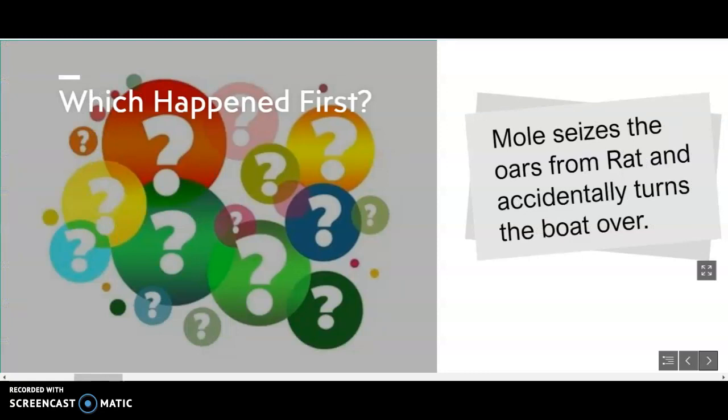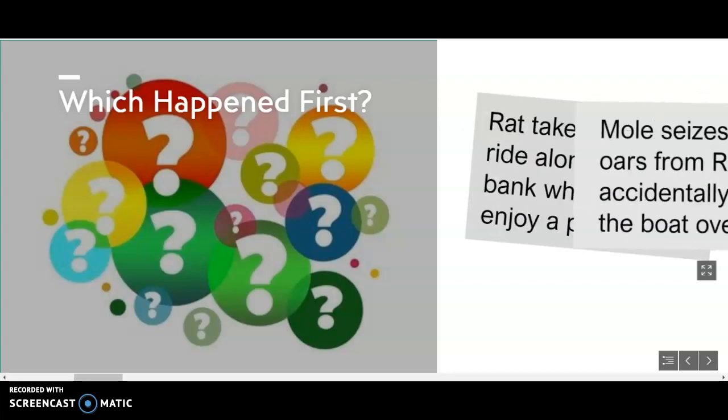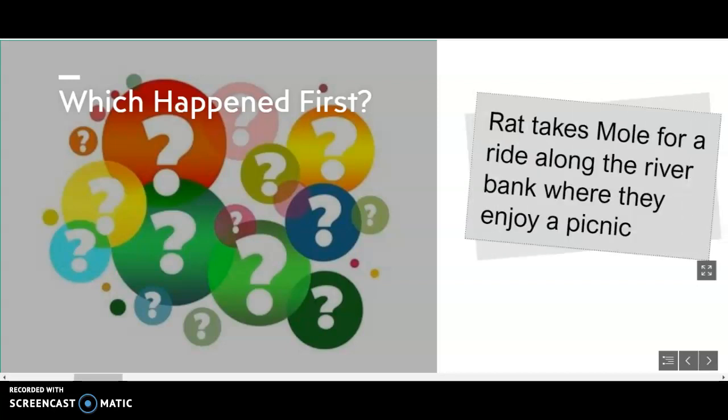The game that we're playing is called Which Happened First. I'm going to read two statements to you, and I want you to think about which one came first, so the order of the events. Let's start. The first one says, Mole seizes the oars from Rat and accidentally turns the boat over. The second one says, Rat takes Mole for a ride along the riverbank where they enjoy a picnic. Think about which one happens first. I'll give you 5 seconds to think about your answer.